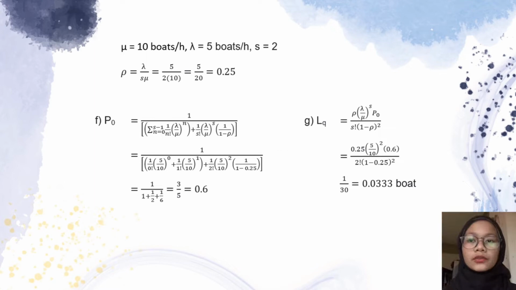For question F, to find the probability that the boat dock will be idle, we need to use the formula P0. Substitute the value of mu, lambda, S, N, and rho into the formula, then we will get the probability is equal to 0.6. For question G, to find the average number of boats that will be waiting for service, we need to use the formula of Lq. Substitute the value of rho, lambda, mu, S and P0 to the formula. Then we will get the average number is equal to 0.0333 boat.